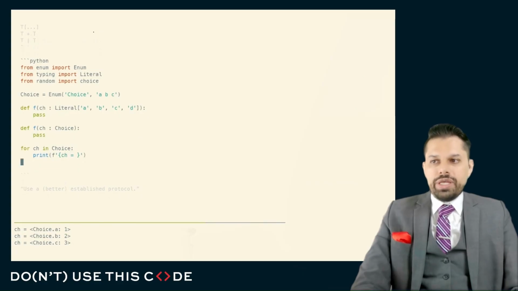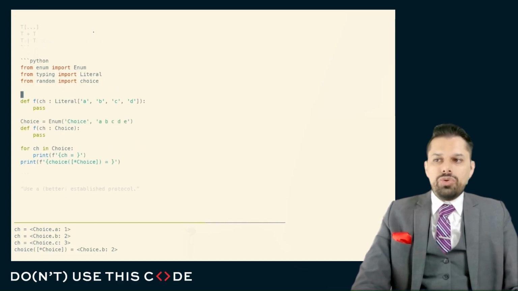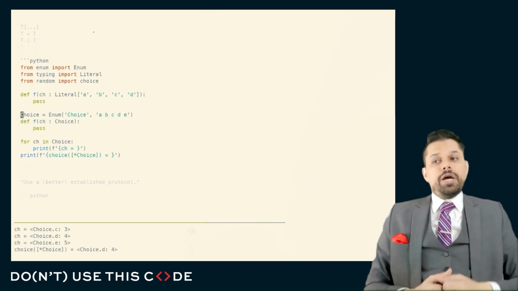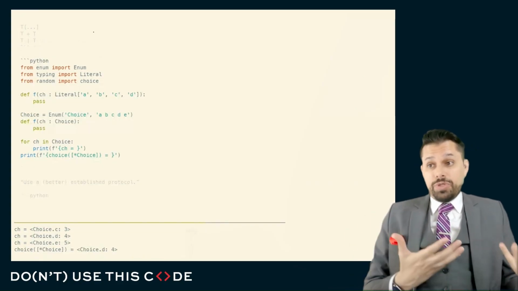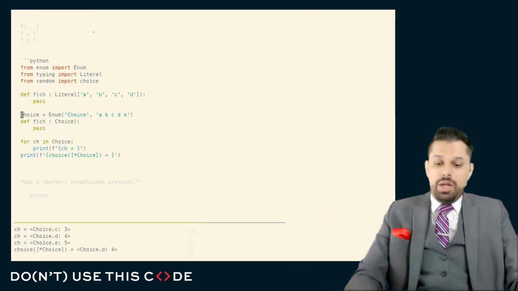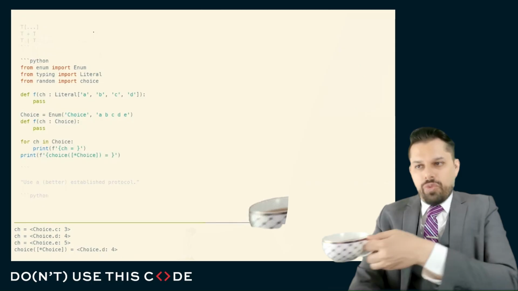And thus, we can say, give me a random one of these values, such that if these values change, any subsequent code that is reliant on those values changes automatically. There you go. So this is one of the advantages of the enum. We added some data structuring for some purpose. The purpose was so that we could access what all the elements are by iterating over this thing, either explicitly here or implicitly as we passed it to this random.choice.